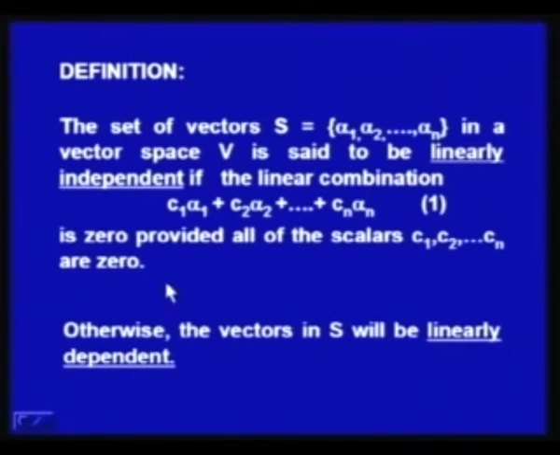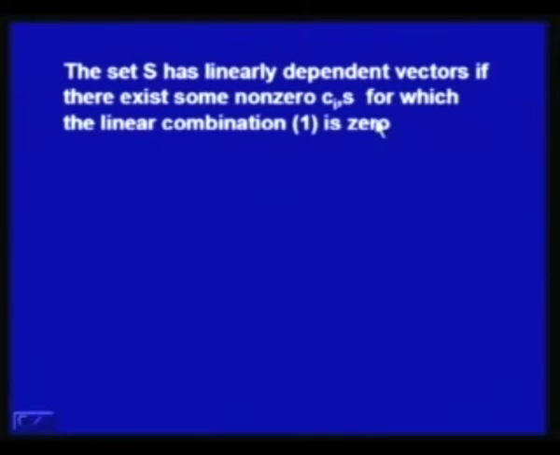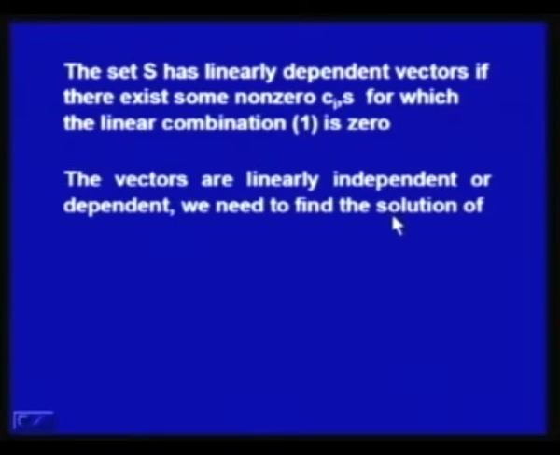If this is so, then the vectors are linearly independent, otherwise the vectors in S will be linearly dependent. By this I mean to say that the set S has linearly dependent vectors if there exist some non-zero Ci's for which the linear combination is 0.